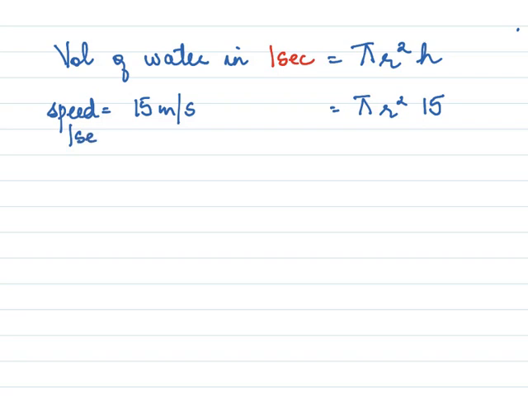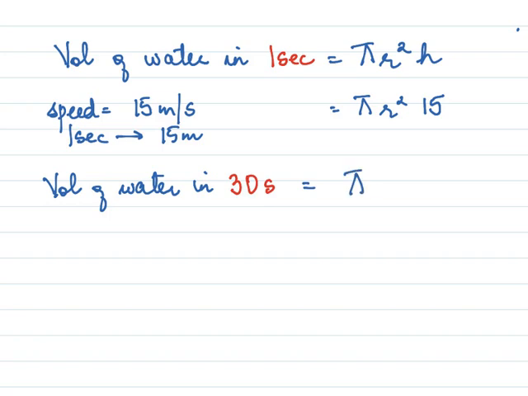So for 1 second it travels 15 meter. The next is we need to know volume of water in 30 seconds. And for 30 seconds it would be pi r square 15 for 30 seconds into 30.